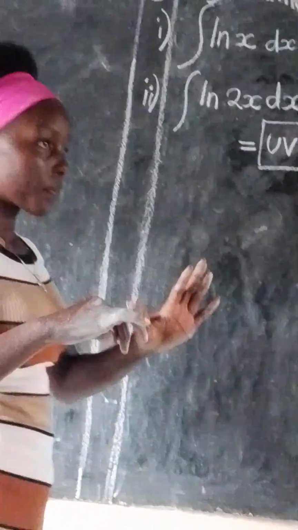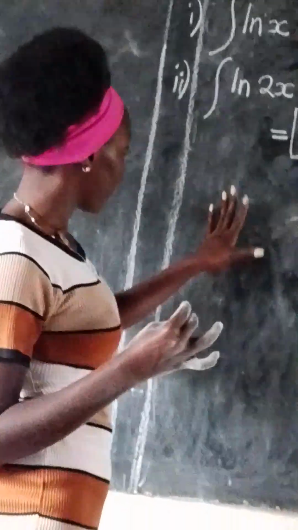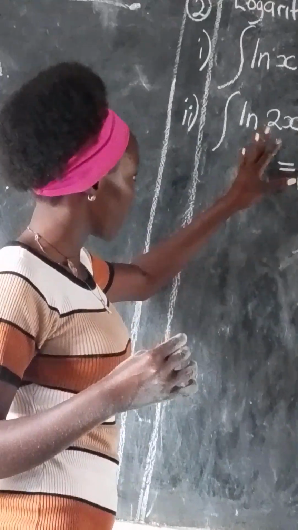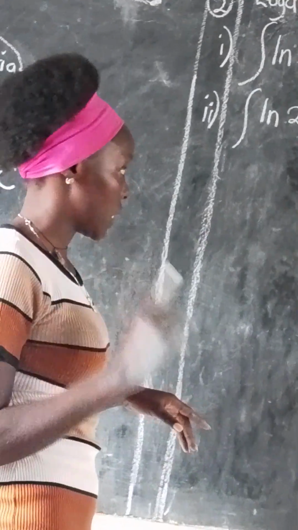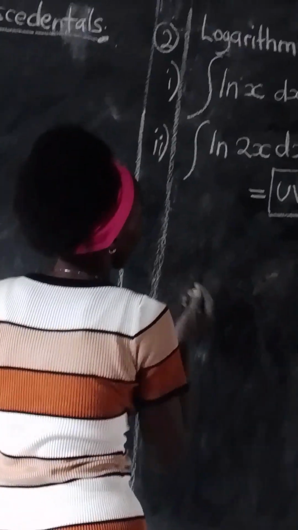Let us observe our rule. Let u be ln of 2x and then our dv will be dx. Here we go with it.